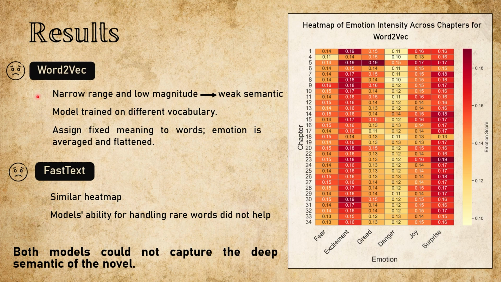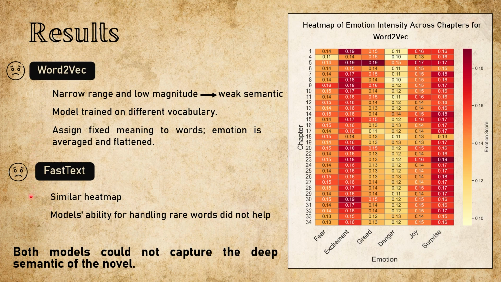Why? Well, Word2Vec was trained on Google News, a very different domain. It doesn't know how to handle 19th century pirate slang. Plus, it assigns fixed meaning to words. So ship is always a ship, regardless of whether it's sailing into battle or gently anchoring at a harbor. This means emotional nuances get flattened when we average scores.